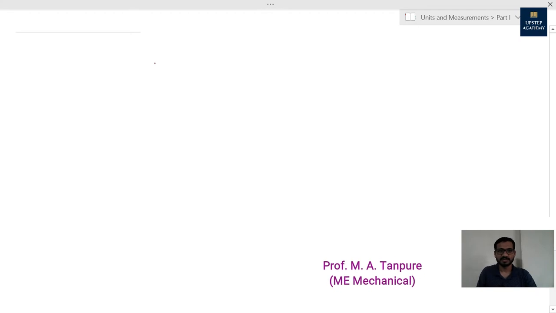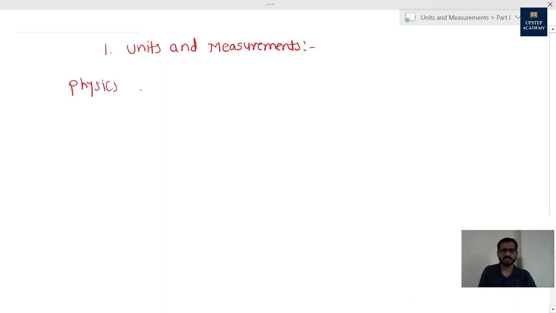Today we are going to start the first chapter of physics, that is units and measurements. As this is the first chapter of physics of 11th science, we will also see what physics is and what science is. You have now entered the science field and you must know what exactly science is, how it works, and what exactly the scientific approach or scientific method is. So let me tell you what science is.